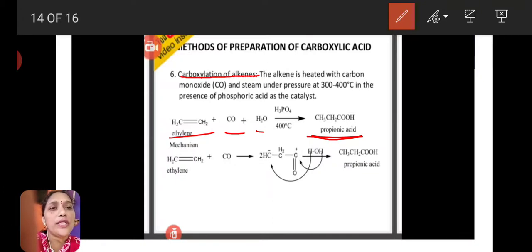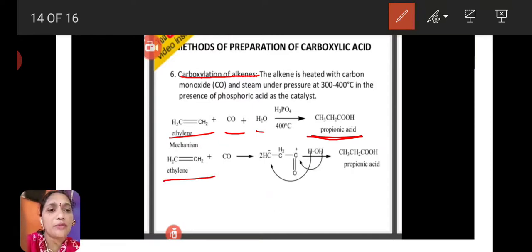Here the alkenes are heated with carbon monoxide in the presence of steam under pressure at 300 to 400 degrees centigrade, using phosphoric acid as a catalyst. Carboxylic acid is formed. Here we are taking ethylene as the alkene. This ethylene undergoes reaction and gives the product propanoic acid.